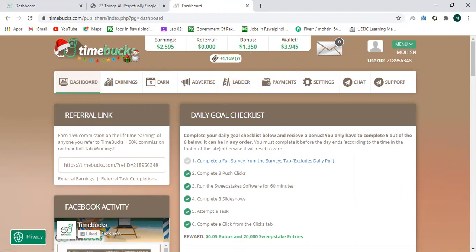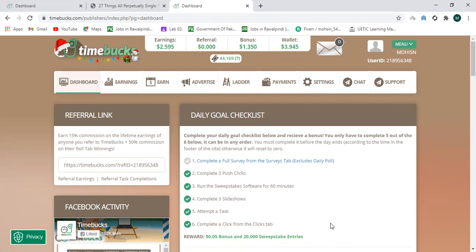And 20,000 sweepstake entries. What are the 20,000 sweepstake entries? The 20,000 sweepstake entries are just like a lottery, and you get 20,000 lottery or sweepstake entries. That lottery is going to be held each Friday at 12 a.m. New York time. So I suggest you people complete at least five of these tasks every day, and these tasks are very easy to complete every day.